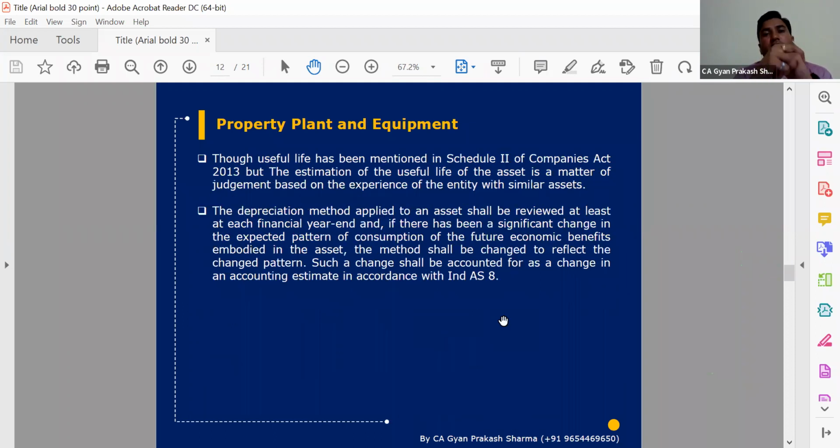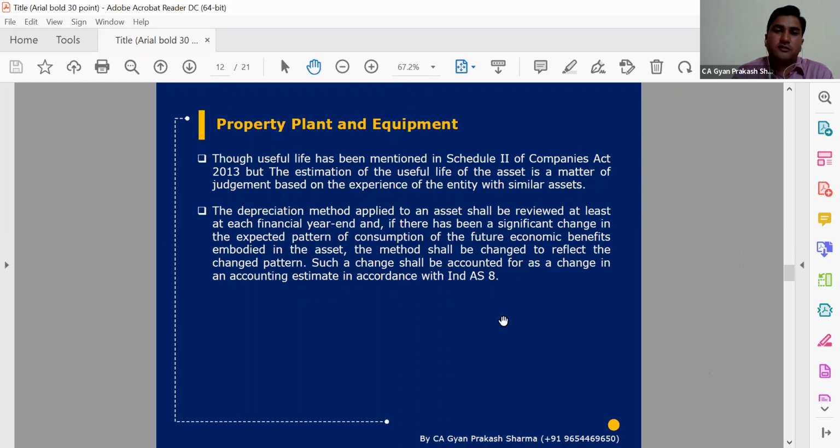And yes, Schedule 2 useful life we have discussed, the useful life mentioned in Schedule 2, we are not required to discuss again. And the depreciation method will be reviewed at each and every financial year end.